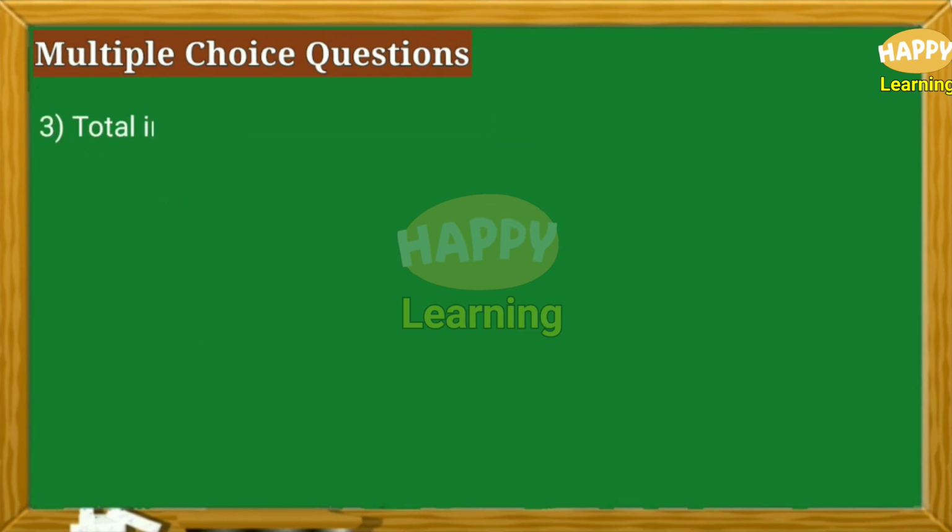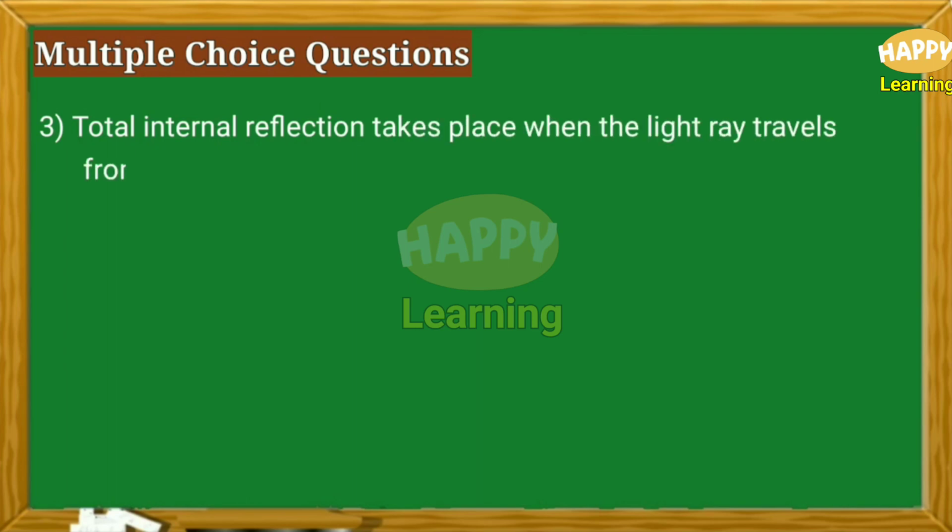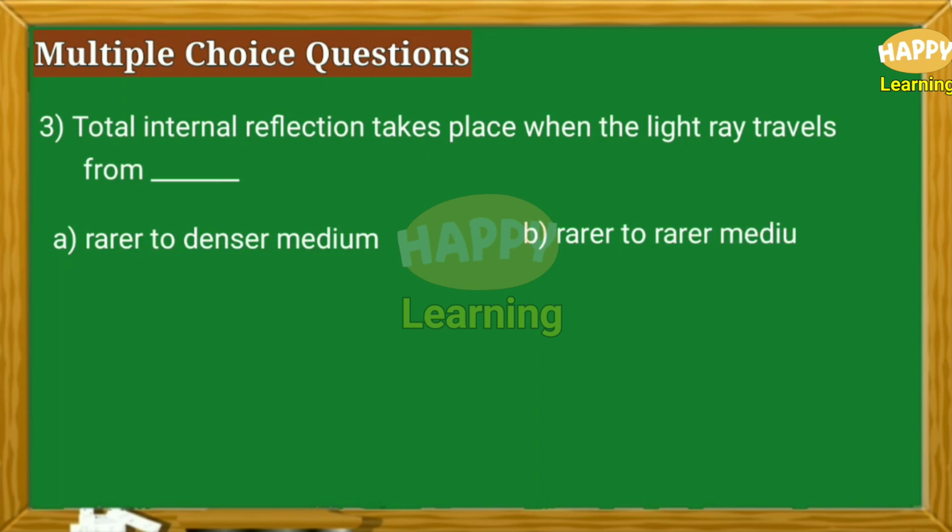Question number 3. Total internal reflection takes place when the light ray travels from dash. Option A, rarer to denser medium. Option B, rarer to rarer medium. Option C, denser to rarer medium. Option D, denser to denser medium.